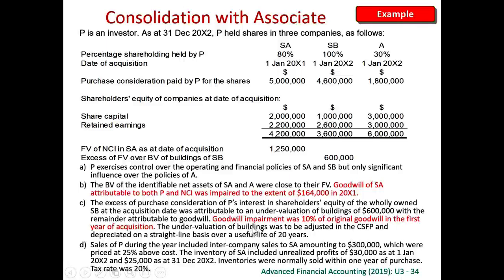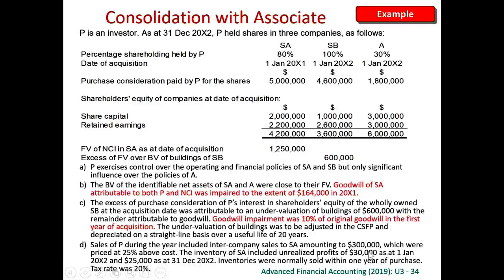Not only do we have fair value adjustments, there has been an intercompany transaction. Sales of P during the year to subsidiary A amounting to 300,000. So there's an intra-group sale. There has been a profit element, and the inventory of subsidiary A included some unrealized profits of 30,000 as at 1st of January 2002.